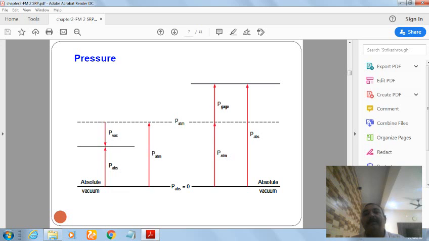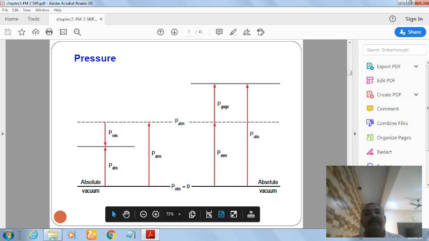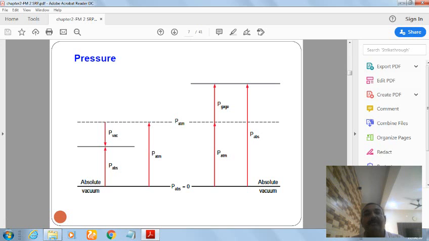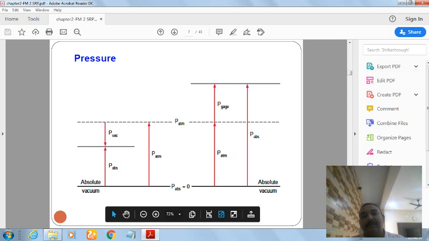In the picture we can see here the absolute pressure, absolute vacuum. Above this is the atmospheric pressure, and above atmospheric pressure is the gauge pressure. Below atmospheric pressure is the vacuum pressure. So it is clear in the picture.